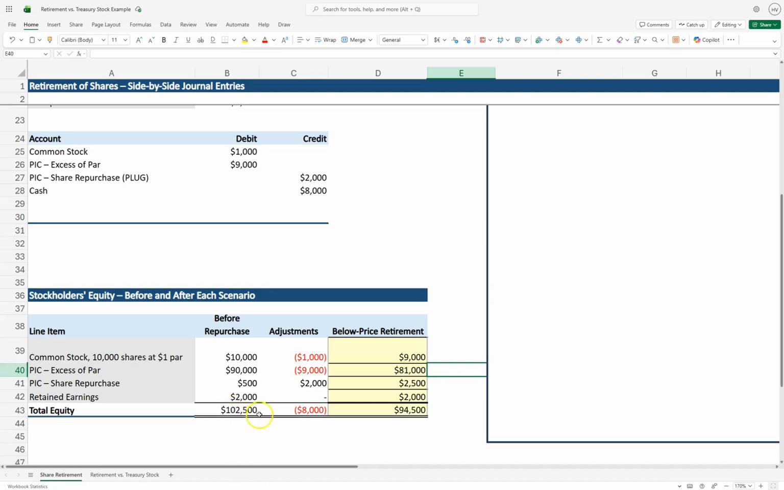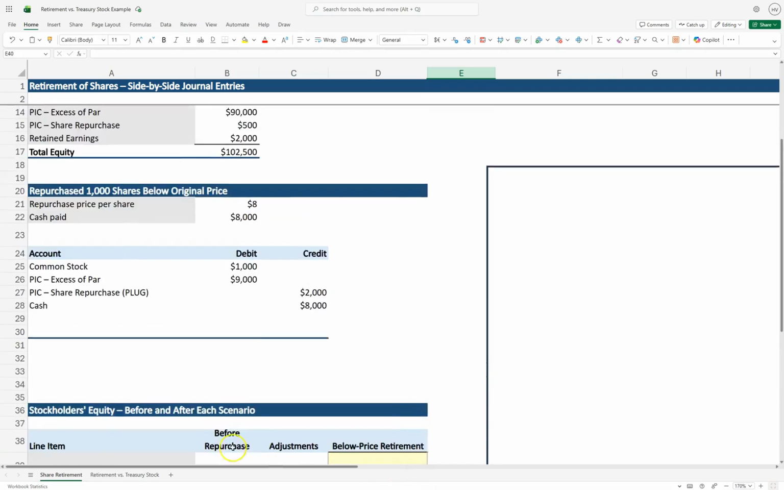Notice that before our repurchase, our equity section was 102,500. After the retirement, it's 94,500. This is really important to take notice of because we are officially retiring these shares. These particular shares are no longer going to be sold, versus if we account for them as treasury shares, they are going to be sold, and you'll see the difference when we go through that.